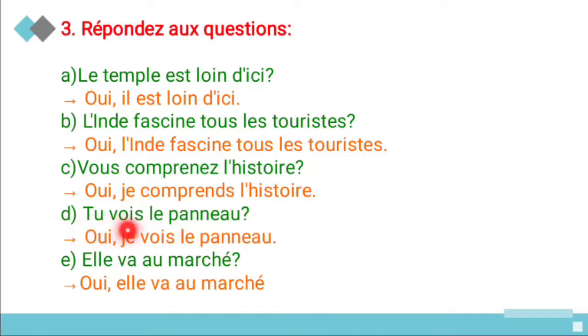And next is tu vois le panneau. You see the sign. Do you see the sign? Oui, je vois le panneau. Yes, I see the sign. And next is elle va au marché. So does she go to the market? Oui, elle va au marché. Yes, she goes to the market. When the same subject comes, it means you should not change the subject in the answer.